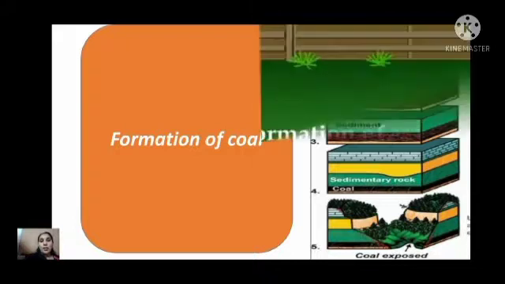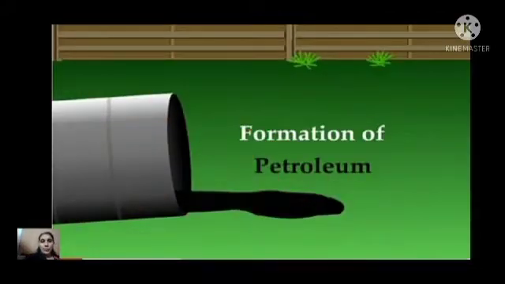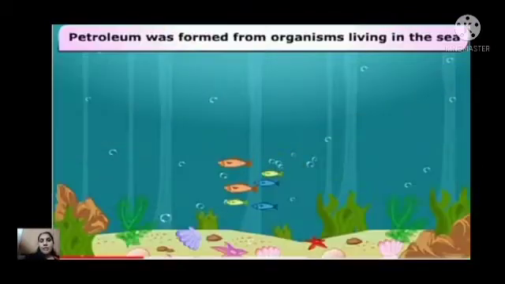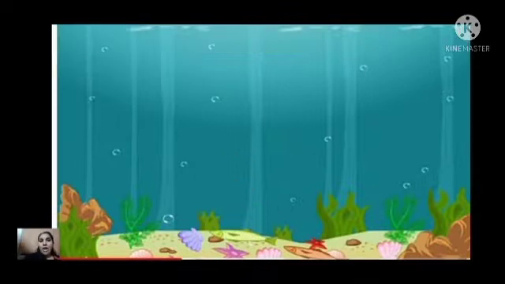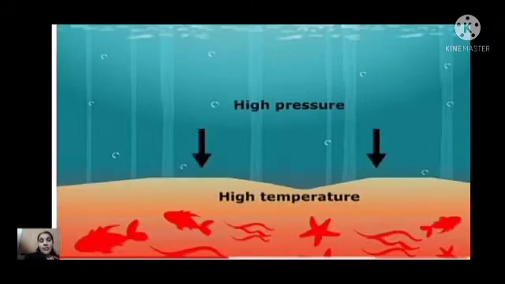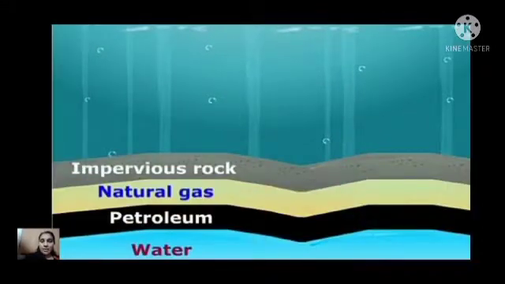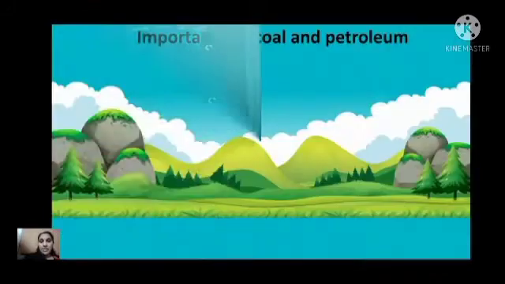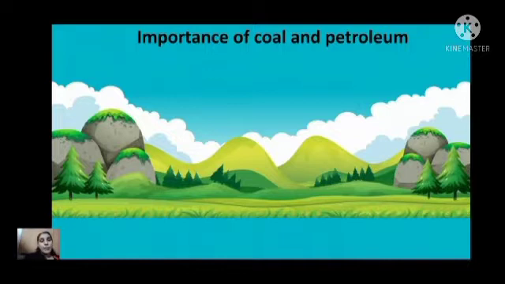Then, next we are going to discuss the formation of petroleum. Petroleum is a dark, sticky liquid. It also forms from remains of plants and animals in the sea. When these plants and animals die, they settle at the bottom of the sea. And here also, many layers build upon it. Because of heat and pressure, these dead plants and animals will change into petroleum. Okay?